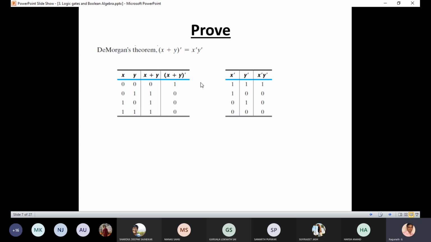So this is another way of proving, without using the postulates. We can prove x plus y bar equal to x bar dot y bar. The same De Morgan's law we can prove with the postulates also. You try it and tell me in the next class: what postulates do I have to use to prove De Morgan's law? Okay.